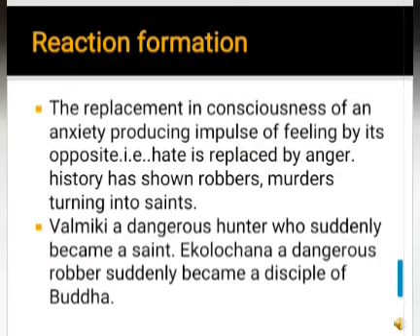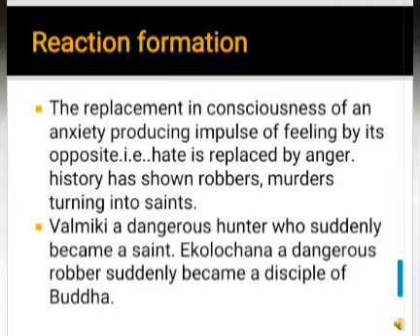The next one is reaction formation: the replacement in consciousness of an anxiety-producing impulse or feeling by its opposite. That is, hate is replaced by love. History has shown robbers and murderers turning into saints. We can see this in jail. Valmiki, a dangerous hunter, suddenly became a saint. Angulimala, a dangerous robber, suddenly became a disciple of Buddha. So this is the conscious prick of a person who suddenly becomes the opposite of what he was.